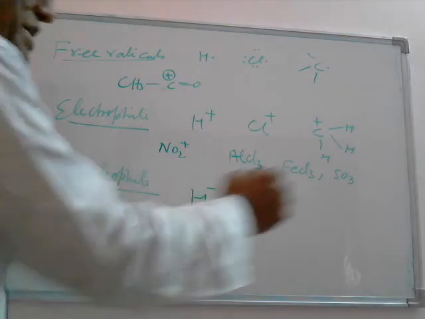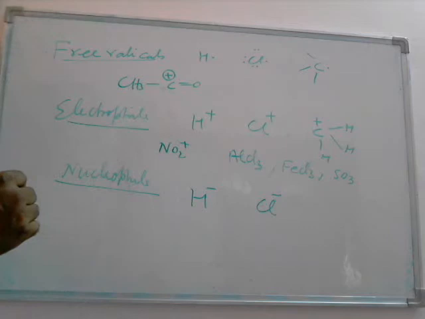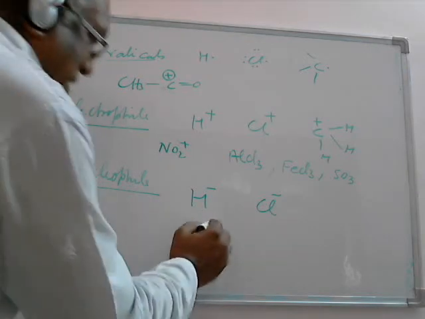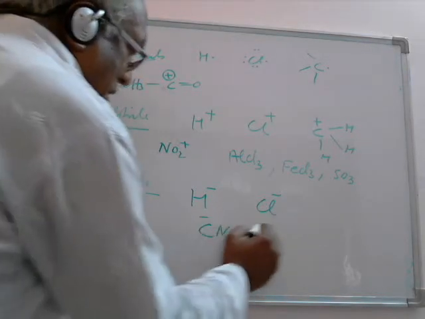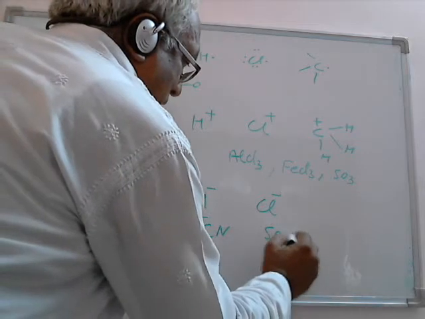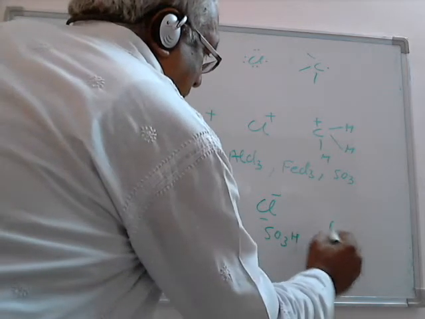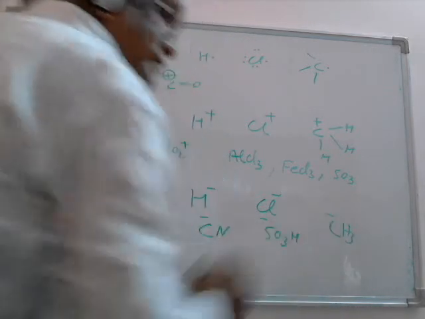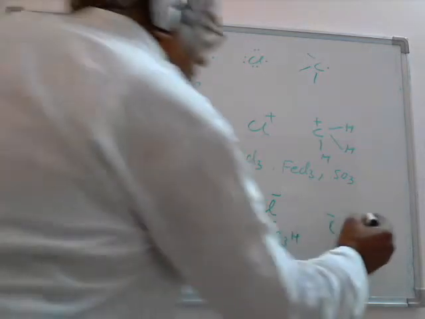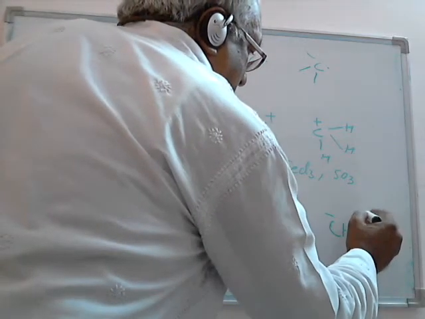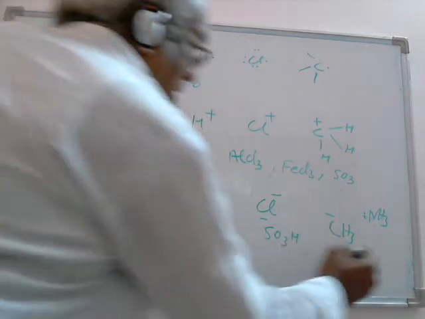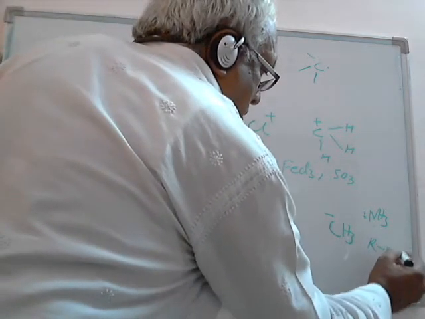So any negatively charged ion will be a nucleophile. OH negative, SO3 negative, R negative. All these are derivatives of ammonia, RNH2.